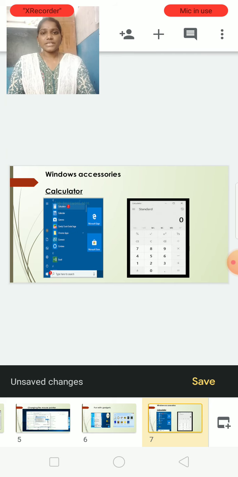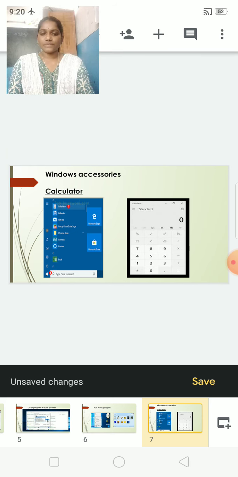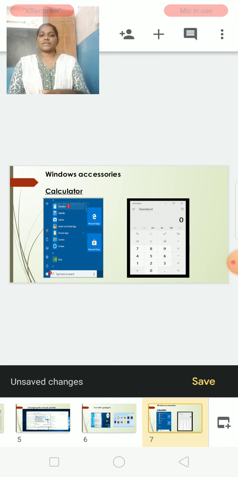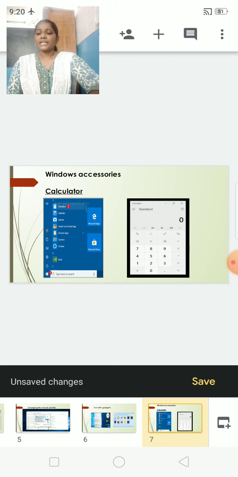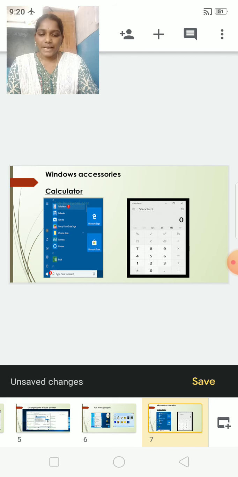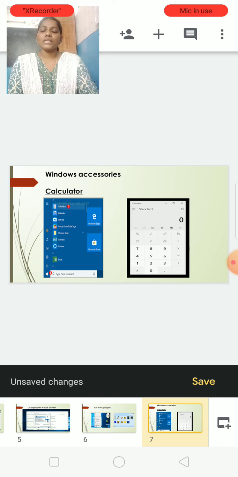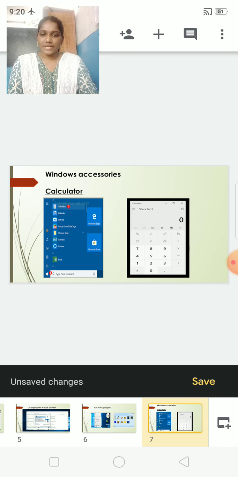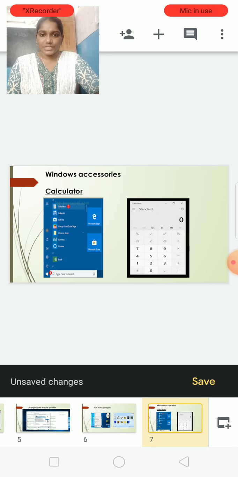Children, first we go to the start option, right? Whatever we want to do, we go to the start option. When we click on the start option, it shows some options, right? In that, first go to accessories. In accessories folders, useful programs are there like paint, calculator, sticky notes, snipping tools. These are all very useful to us, even the games also, right? It's all located in Windows accessories.